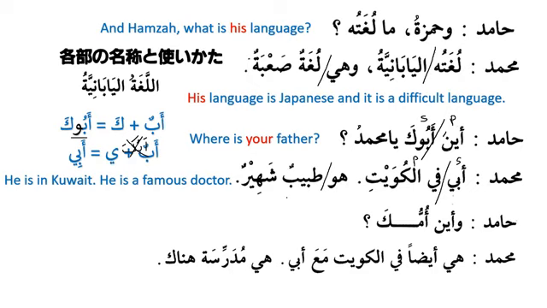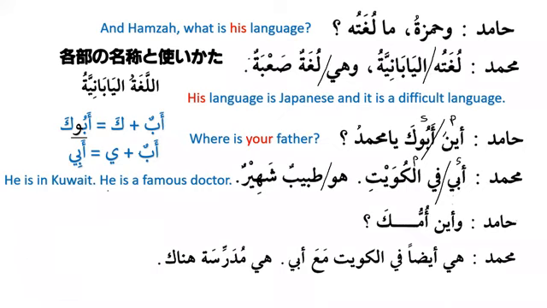Now we can see over here the thing that we need to notice, basically, it is abun, and after that we have ya, and then what happens? When we have ya, it needs what? It needs kasra, right?